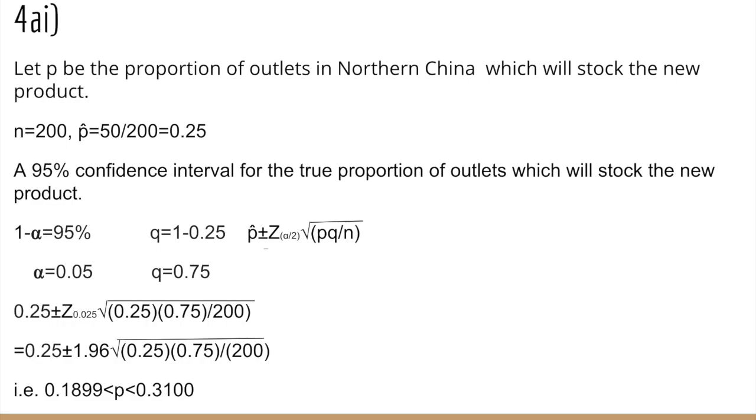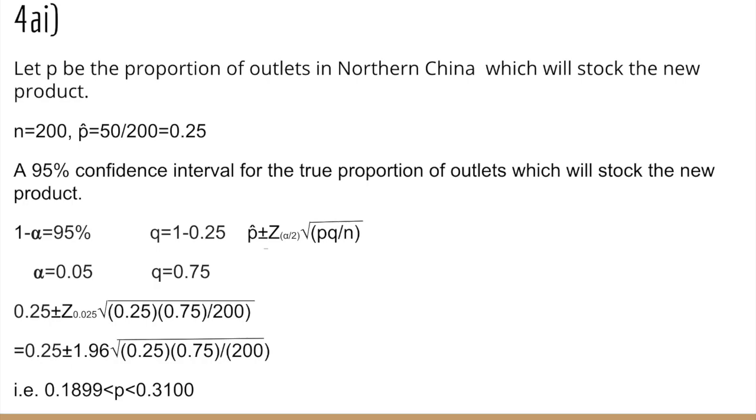And the formula for the population proportion is P hat plus and minus Z sub alpha over 2 times the square root of P hat Q hat over n. So we will have 0.25 plus and minus Z sub 0.025 times the square root of 0.25 times 0.75 over 200.